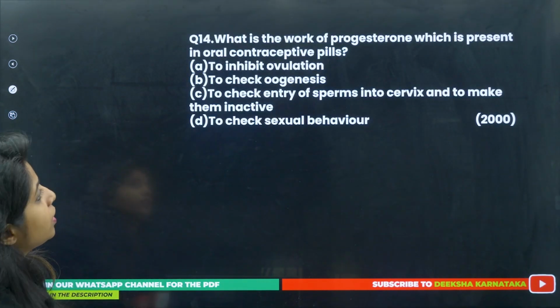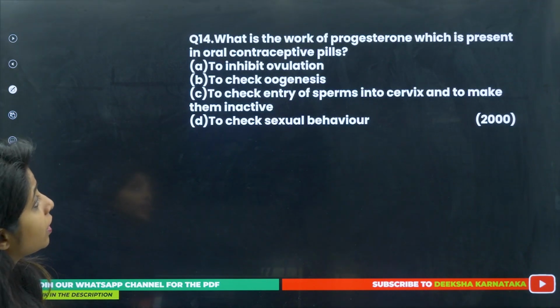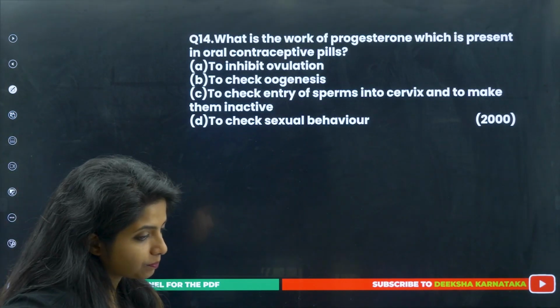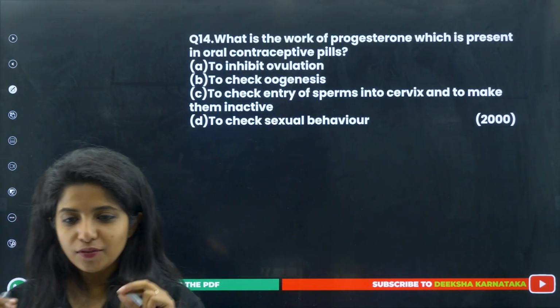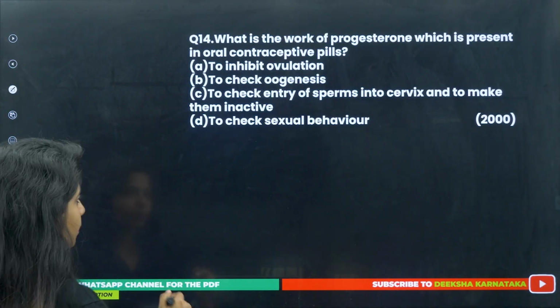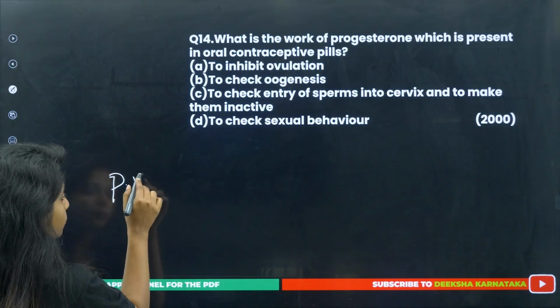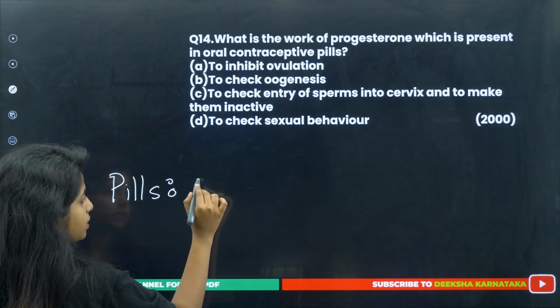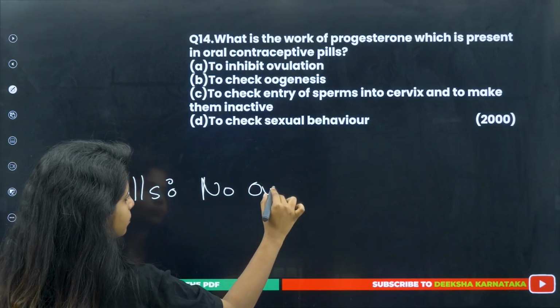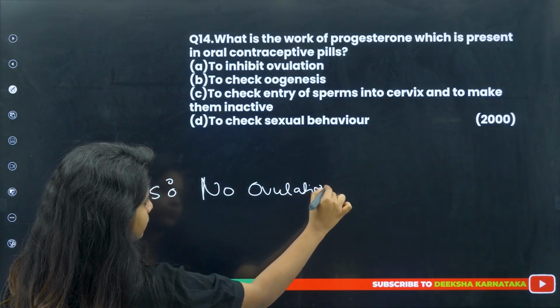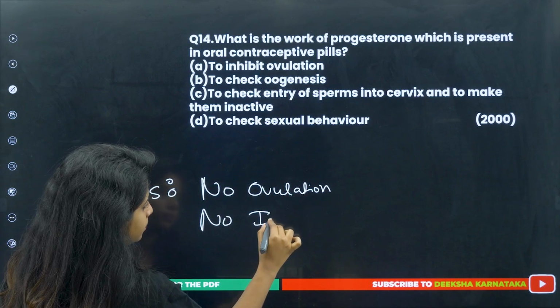Yes. What is the work of progesterone which is present in the oral contraceptive pill? So the pill works on the basis of two things. Basically, if you talk about pills, always remember they work on two bases: no ovulation, no implantation.